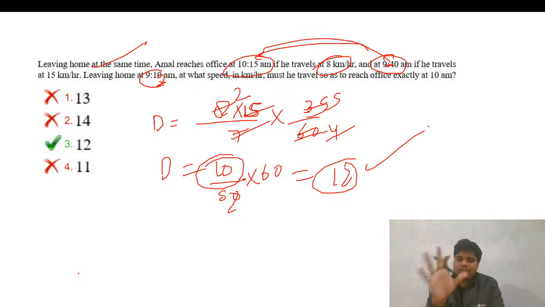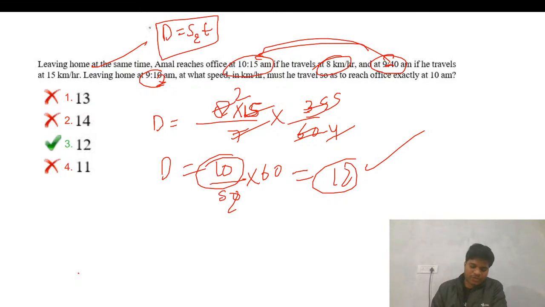This is very simple. This concept I have taken in the class. This type of question we have done in the class, where d equal to s. This is called the effective speed concept, where the difference between times is given and two different speeds are used, then we use this to find the distance.